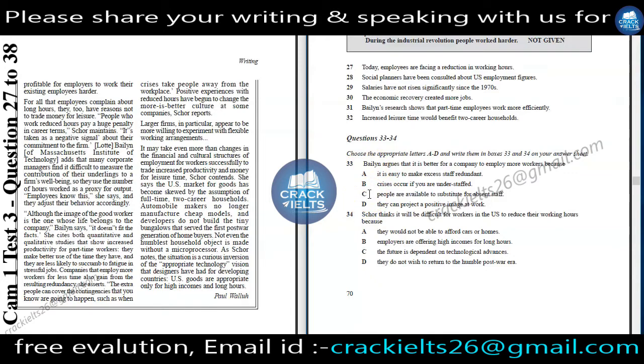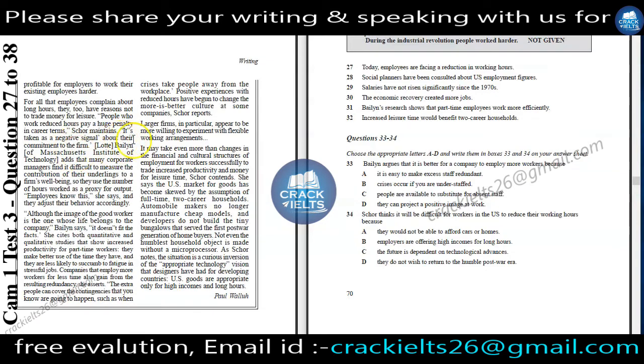Now question number 34. Question number 33 is repeated. Bailin argues that it is better for a company to employ more workers because... now we have to focus on our keywords: Bailin, better, company, more workers. These are all our keywords and we have to focus on our information. Then here we can find some information about Bailin.